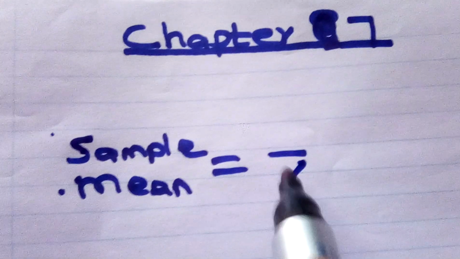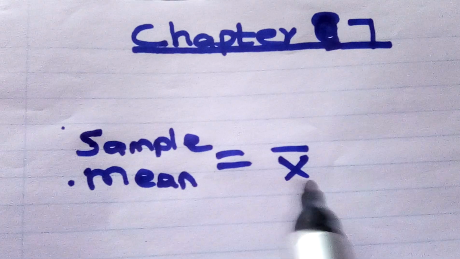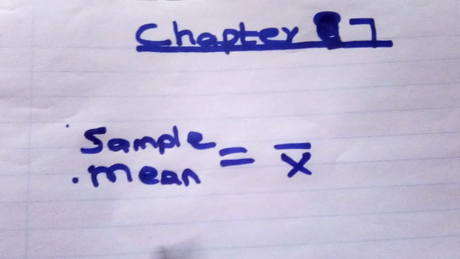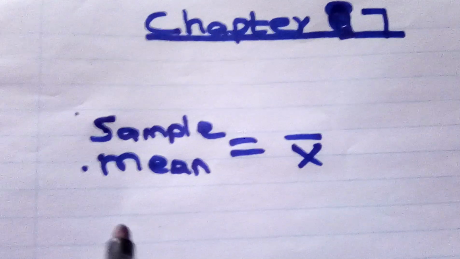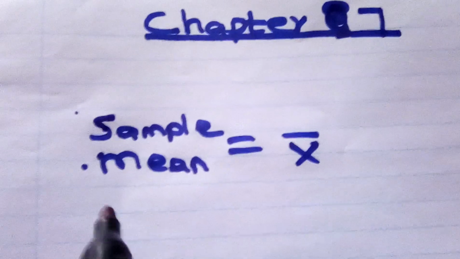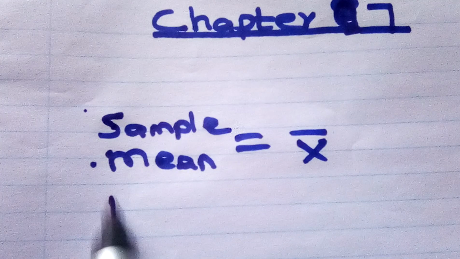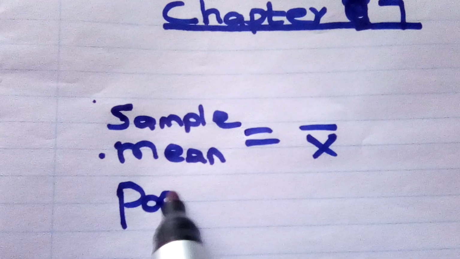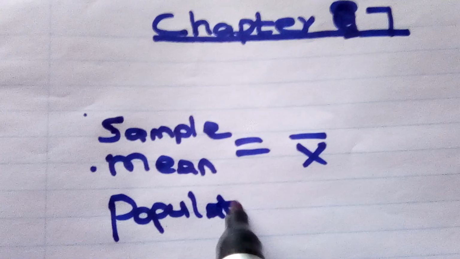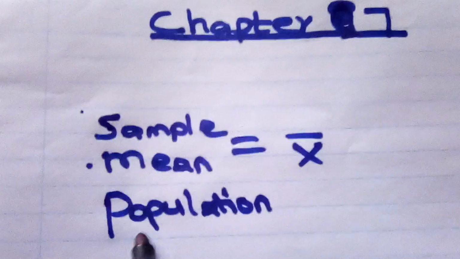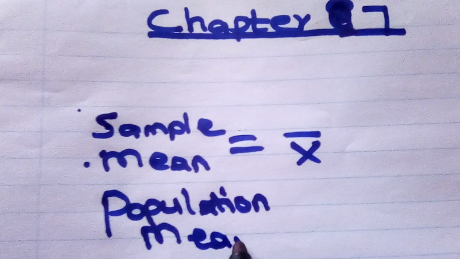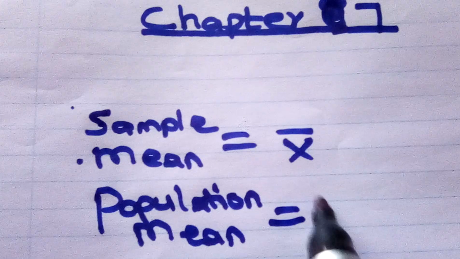That is when we are talking about the sample mean. And when we are talking about the population mean, we are talking about this.